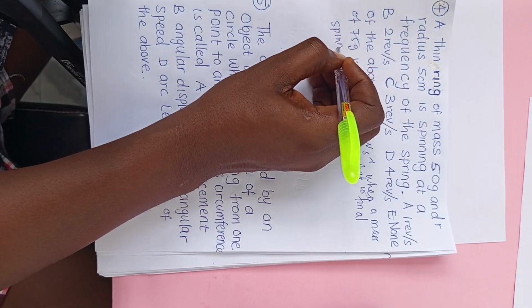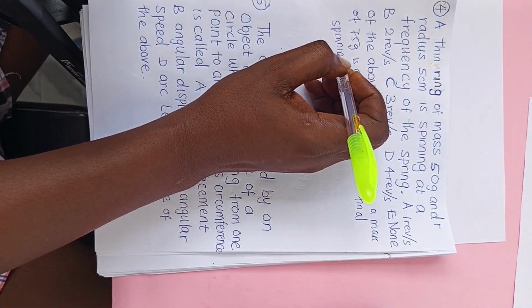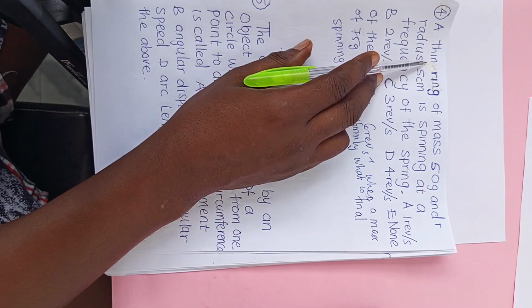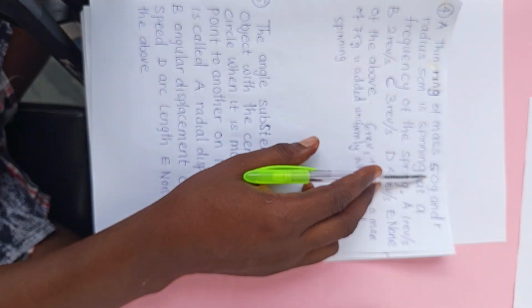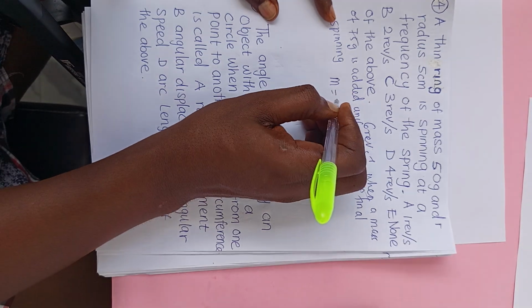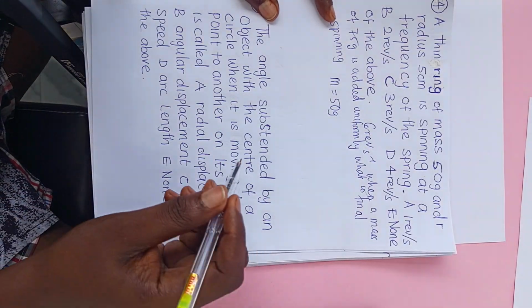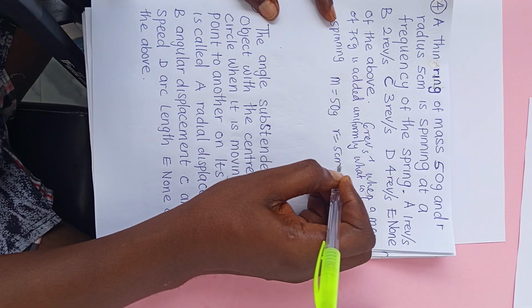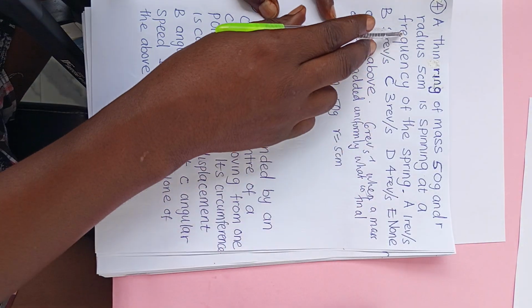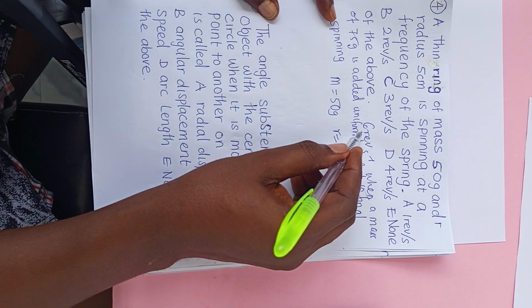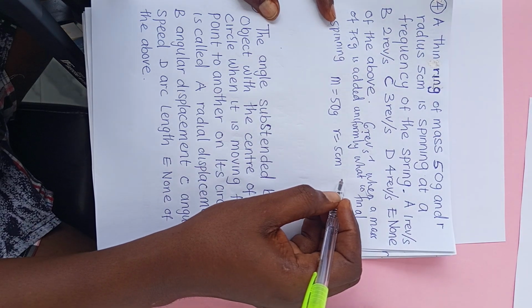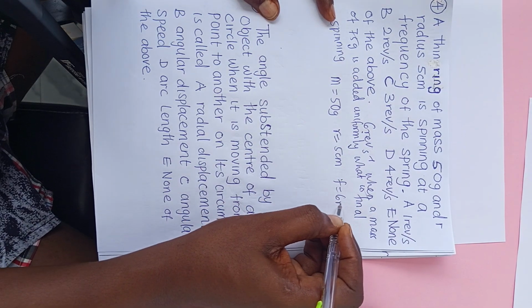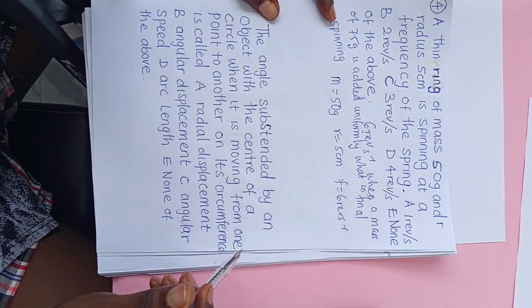So that's what is supposed to be the question. Now this one is a thin ring of mass 50 gram, and radius of 5 centimeter, spinning at a frequency of 6 revolutions per second.